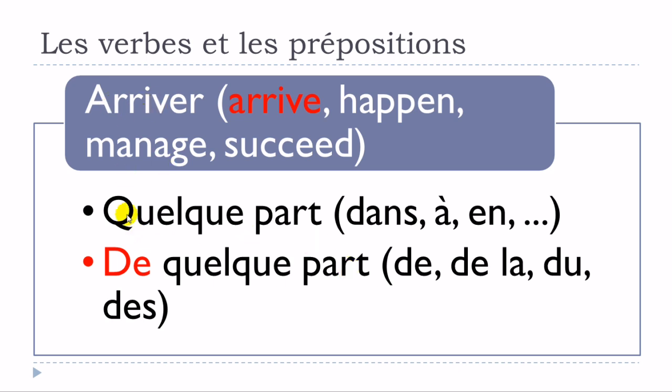Or then it could be arriver de quelque part. Okay, and same thing here. So you could have this de la, du. Remember, du, it's when you combine the preposition de with the article le, okay? And then des, you combine the preposition de with the article les. Okay, so arriver, arriver quelque part, so with these prepositions, and then arriver de quelque part, so de la, du, and des.